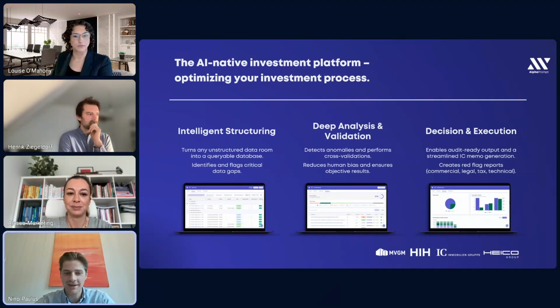And to end, similar to Henrik, the first part, this intelligent structuring, which we have optimized a lot, is the core discipline here, because without the high quality data, with all those references between data points, the subsequent steps, the due diligence, the validation, all of those will fail, and whatever you build on top is just not as good as if you would do it correctly in the first place.